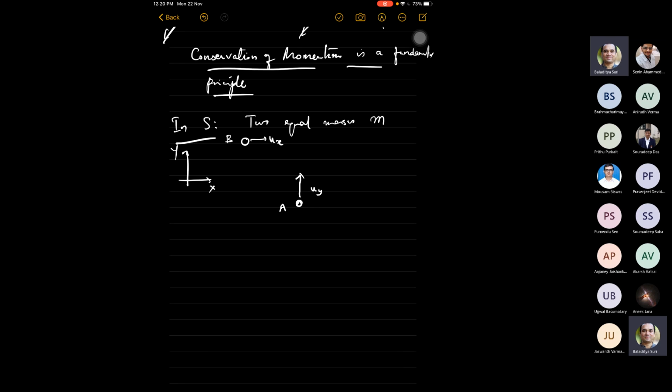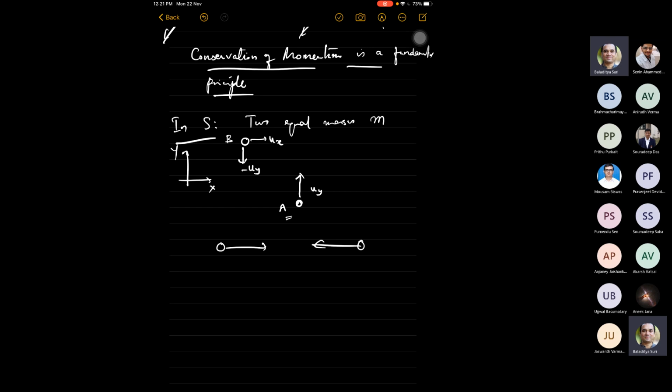Those of you who are keenly following will already notice why I chose one particle to be moving purely along the y direction. When you consider two-body collisions, the most trivial example would be both bodies moving along the same axis.